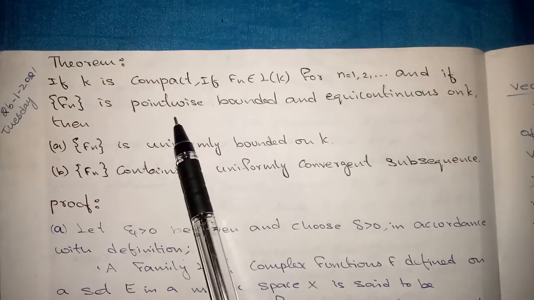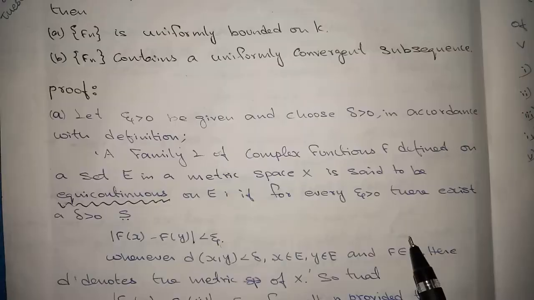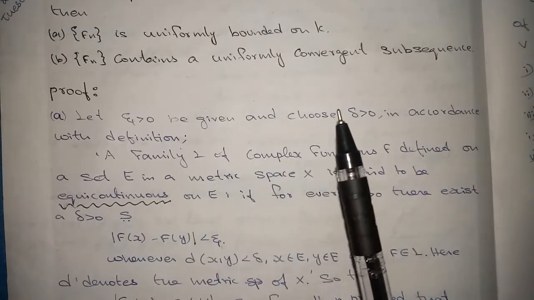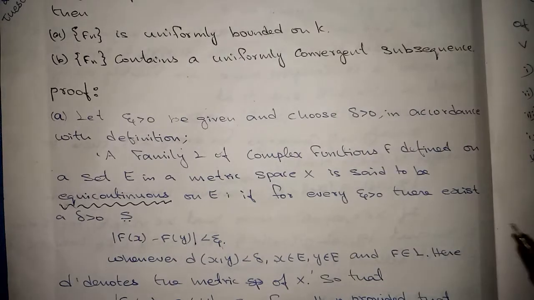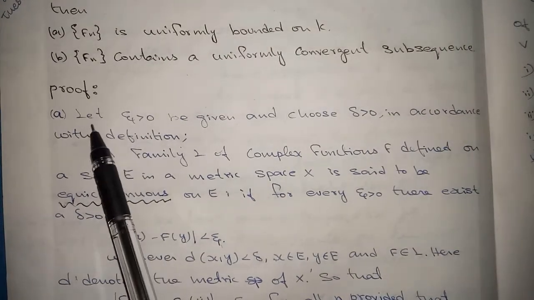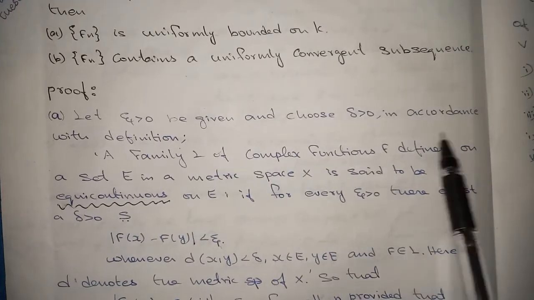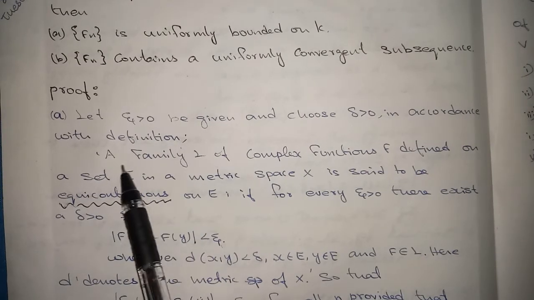We have already seen the theorems and proof based on pointwise bounded and equicontinuous. First, we have to prove fn is uniformly bounded on K, that is, absolute value of f(x) less than M plus epsilon. For that, let epsilon greater than 0 be given and choose delta greater than 0 in accordance with the definition. Here we are going to use the equicontinuous definition.